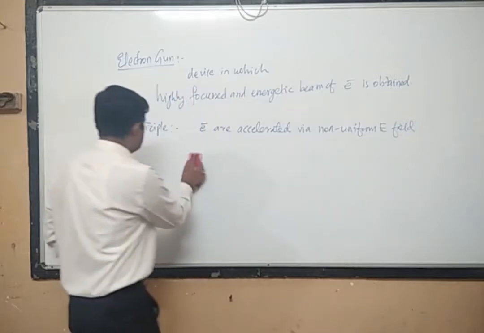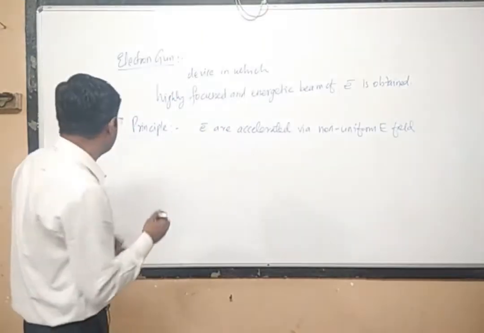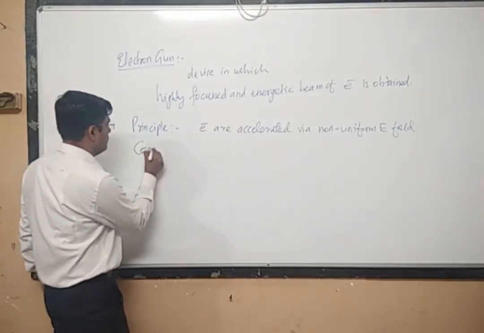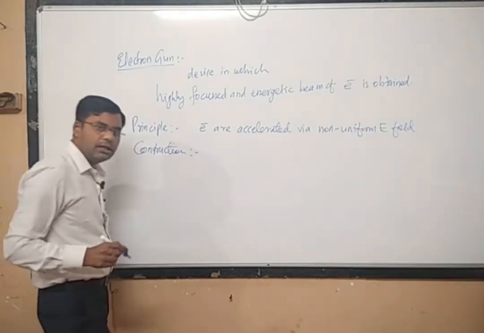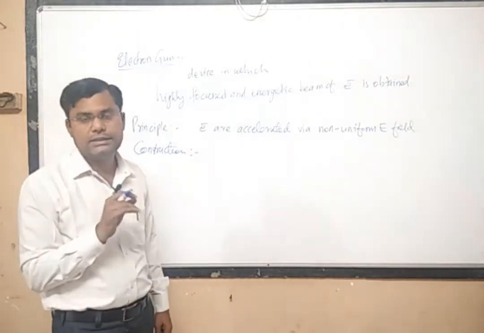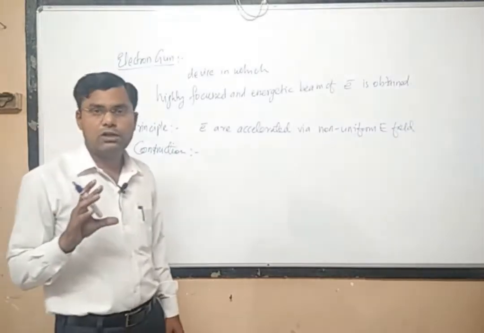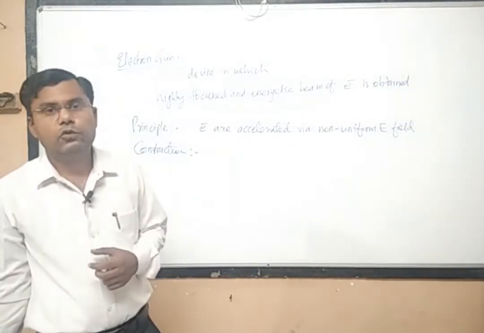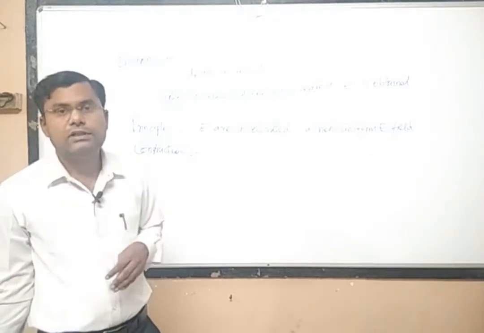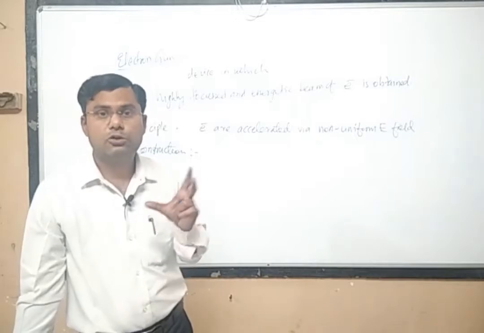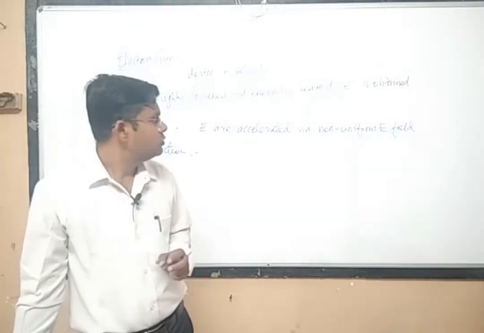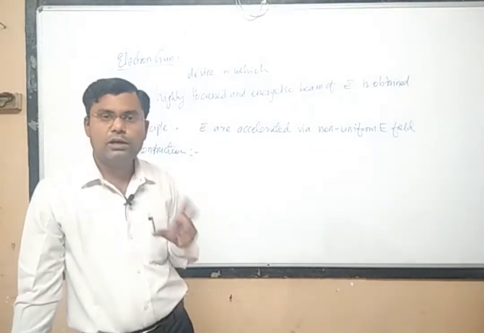Now we will see the construction of the electron gun. How is this electron gun basically made? You might recall the earlier television sets, which used a cathode ray tube, the picture tube as we used to call it.